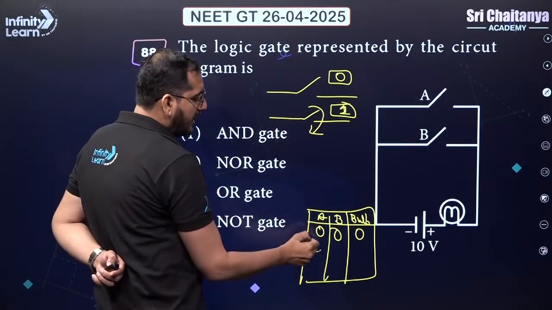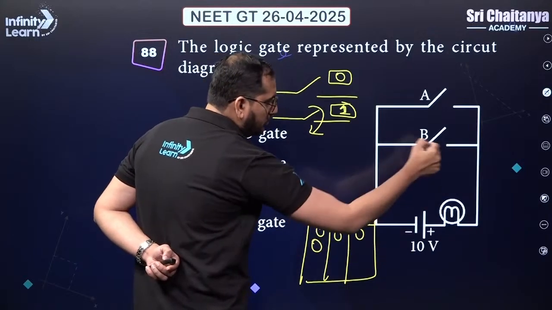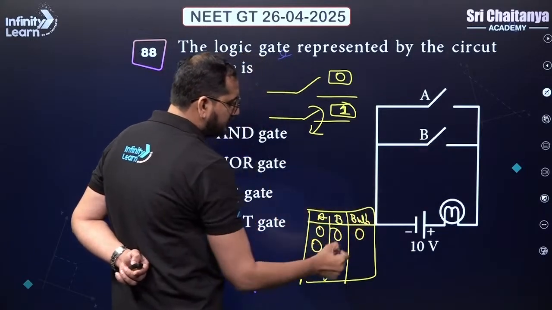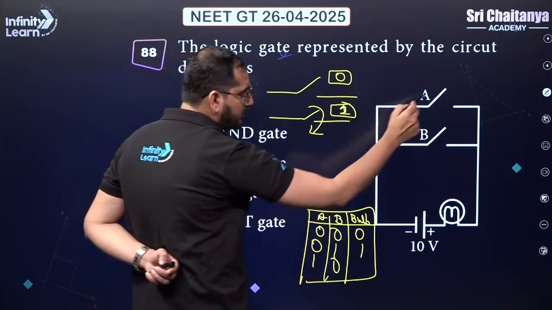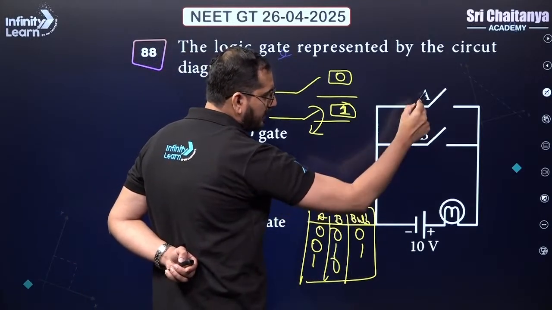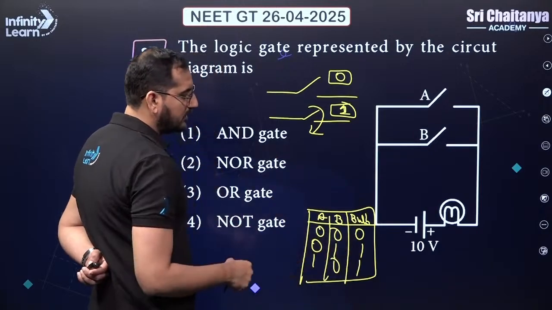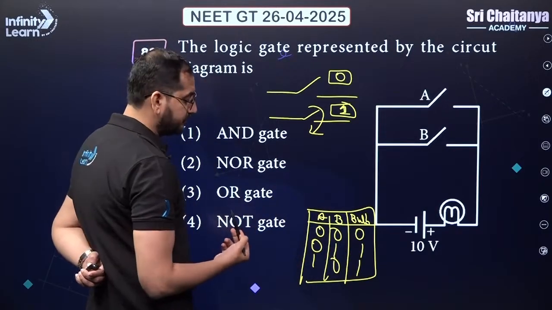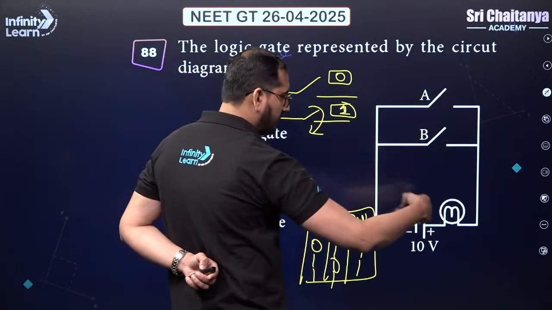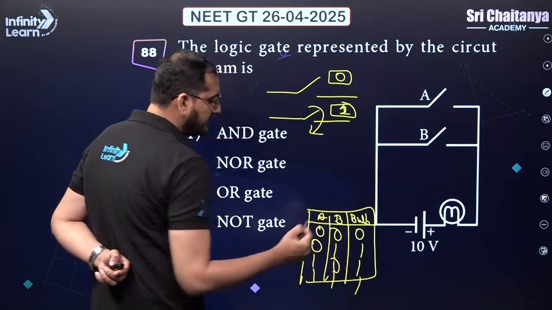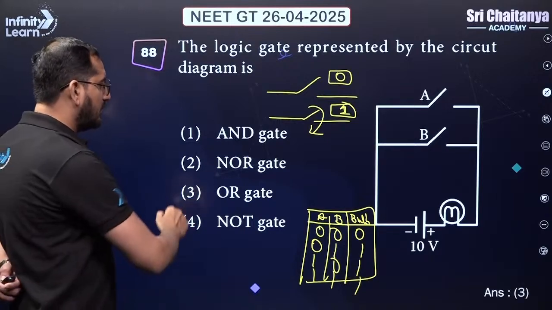Let us say A I am keeping open but B I am closing. So current can go through this branch, so current will flow, bulb will glow. If I do the reverse, if I close this and keep this as open, if this is closed, again current can flow. That will give you the glow in the bulb. And if both are connected, obviously current can still go and that again value will be 1. So this truth table is the truth table for the OR gate.